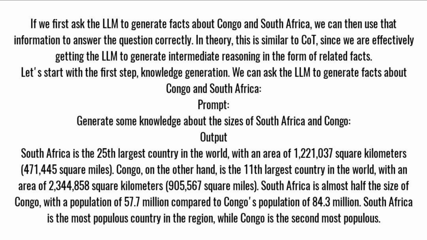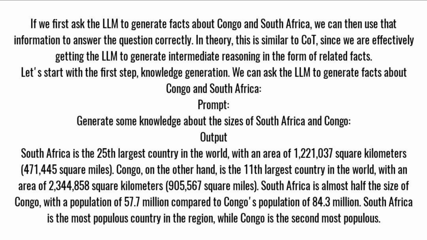Prompt: Generate some knowledge about the sizes of South Africa and Congo. Output: South Africa is the 25th largest country in the world, with an area of 1,221,037 square kilometers, 471,445 square miles.